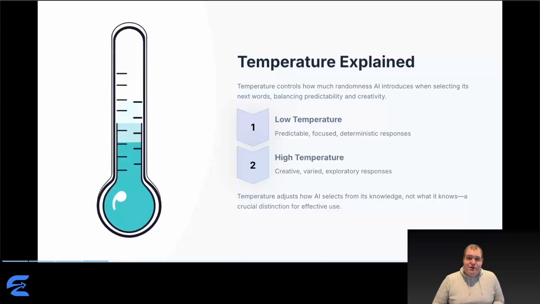Temperature is a dial controlling how much randomness AI introduces when selecting words. Think of it as a spectrum from completely predictable to wildly creative. Low temperature, AI locks into the most obvious choices. High temperature, AI explores unusual options. Here's the critical distinction. Temperature doesn't change what AI knows. It only changes how AI selects from what it already knows. You're not making AI smarter or dumber, you're changing its selection strategy.